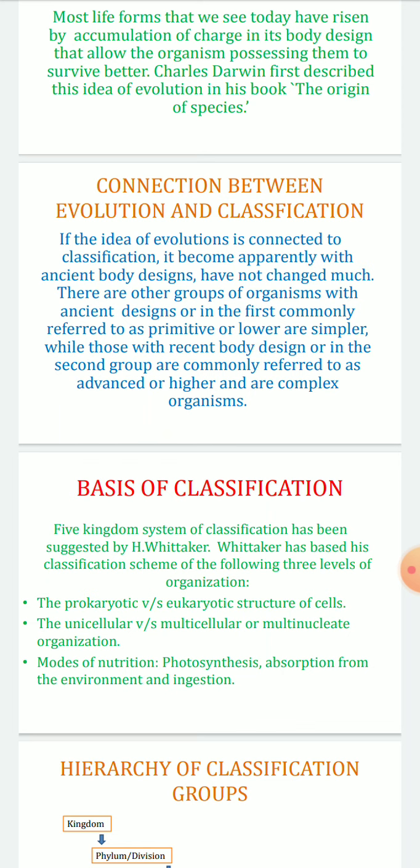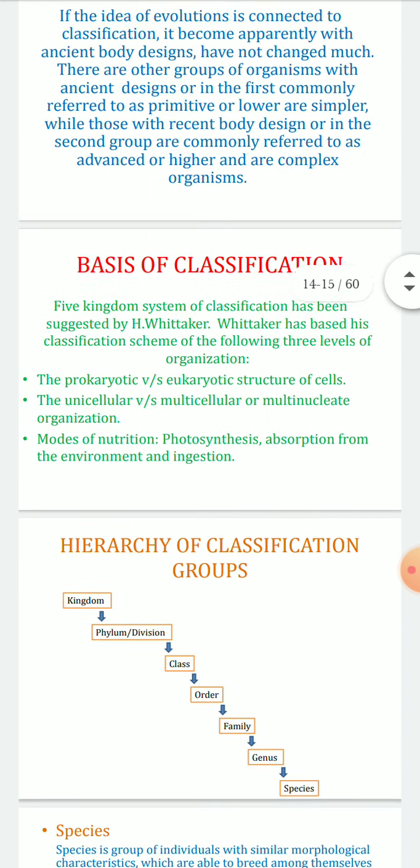There are also groups of individuals who have evolved themselves and retain very little of the ancient structures. Those are known as very complex organisms.